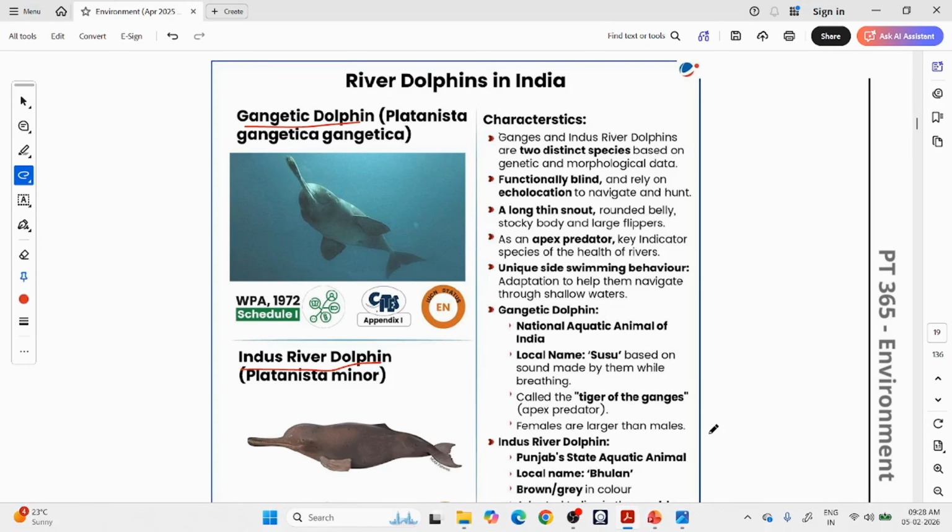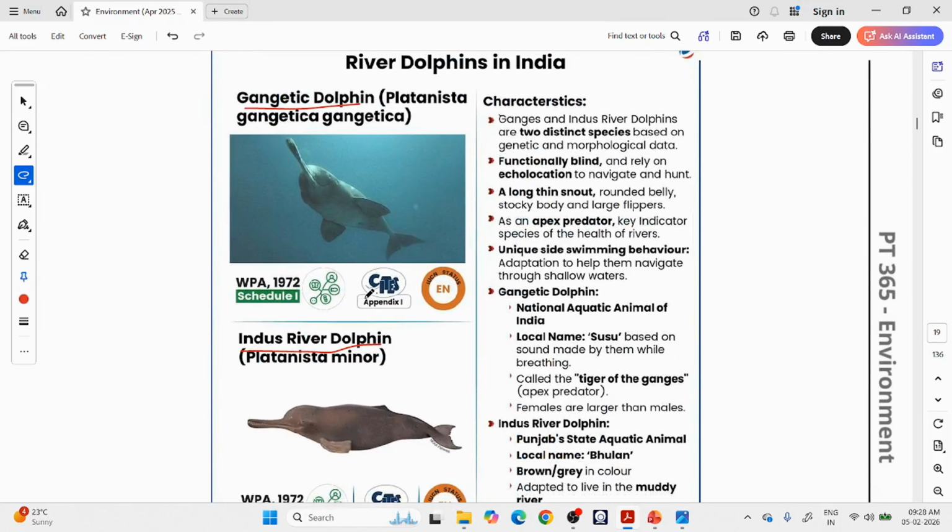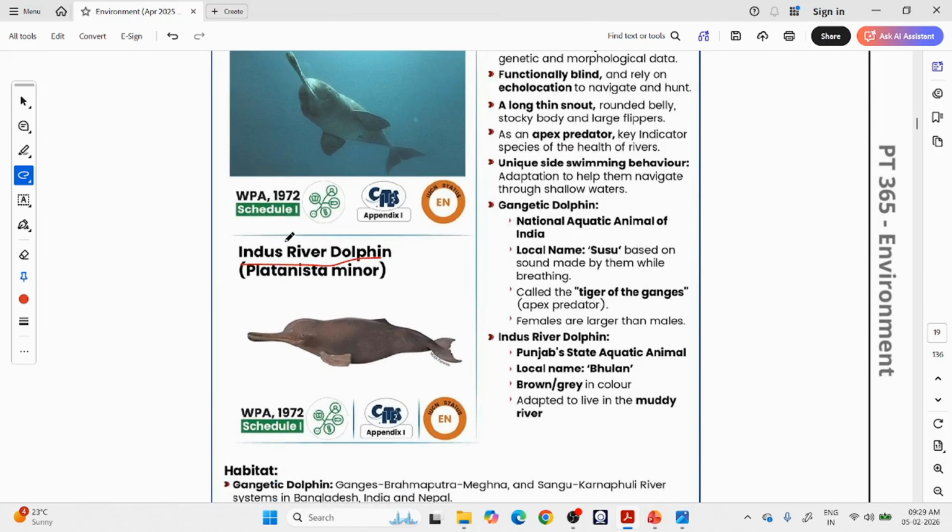Irrawaddy can also live in brackish water. In Odisha, you will find this Irrawaddy dolphin. But here we are talking about 2 types of river dolphins in India: the Gangetic dolphin and the Indus River dolphin. Both are in Schedule 1 of the Wildlife Protection Act and both are in CITES Appendix 1. The IUCN status of both dolphins is endangered.